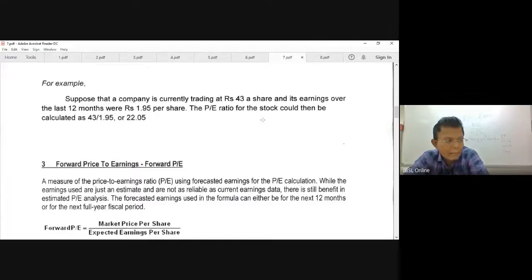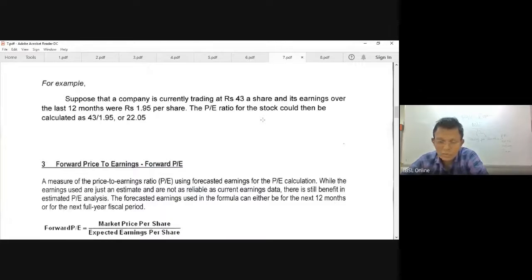Now, in the exam, you can be given two companies' price earnings ratios. Otherwise, you can be asked to calculate both the companies' price earnings ratios, and the examiner can ask you which company you decide to invest in.